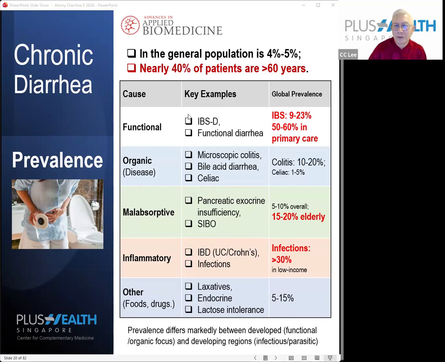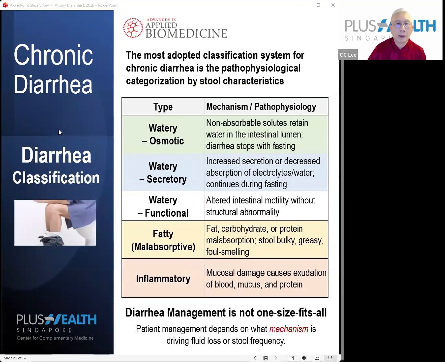So you can see there are so many causes of diarrhea, and therefore we will try to cover the majority types of diarrhea as much as possible, because I can tell you that for old people, some of us probably have multiple types of diarrhea together as well. So it's very challenging for us to deal with diarrhea, because it doesn't go away if we don't know how to deal with it. Although it's not life-threatening, it will cause a lot of what they call malnutrition problems. So let's look at the classification of diarrhea.